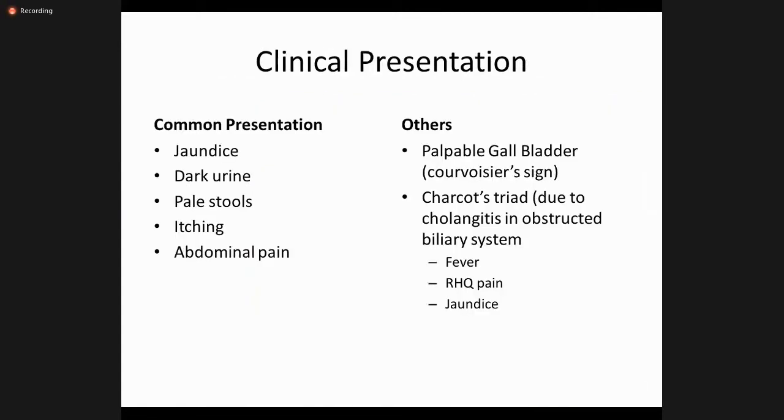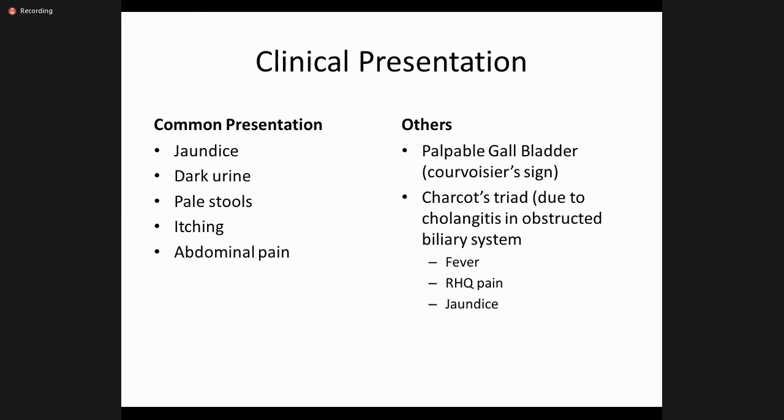So now come to the clinical presentation. These are very important clinical presentations in a patient with obstructive jaundice. People can easily differentiate a patient with obstructive jaundice from other forms of jaundice, because, as we have discussed, the bile is not able to reach the small intestine. So the conjugated bilirubin is mixed in the blood, and it is easily secreted in the urine. So we have very dark urine and pale stools. So this is very important.